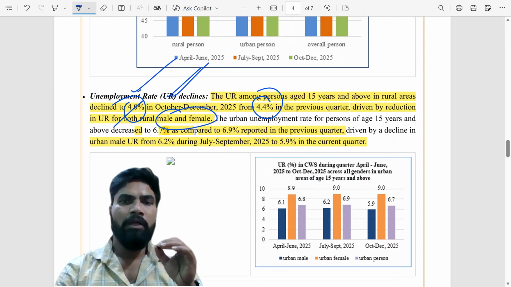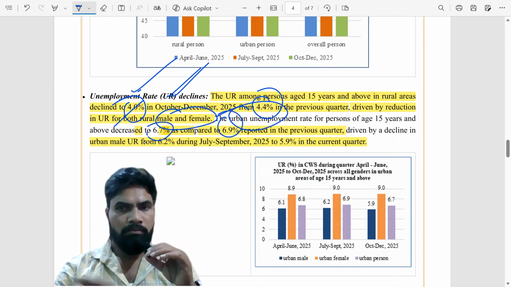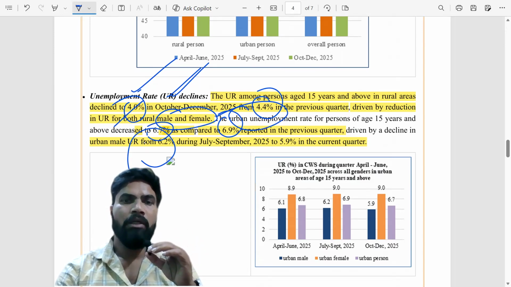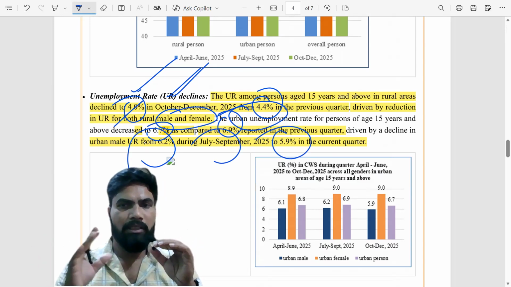Okay, then if you see the urban unemployment rate, it also decreased to 6.7% compared to 6.9% in the previous quarter, driven by a decline in urban male unemployment rate from 6.2% in July-September to 5.9% in the current quarter. Okay, so in urban males also the unemployment rate declined.